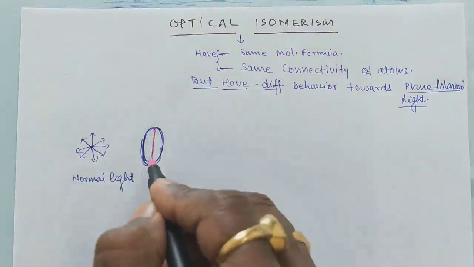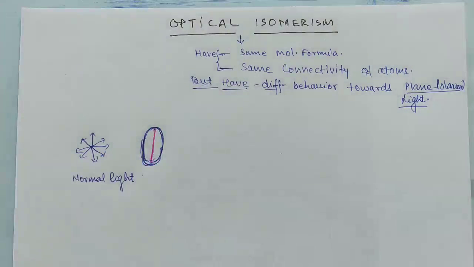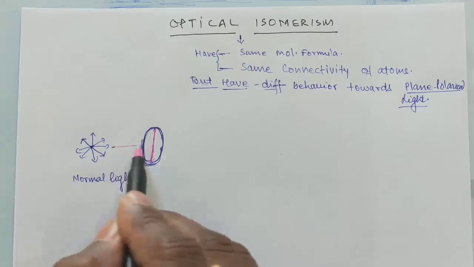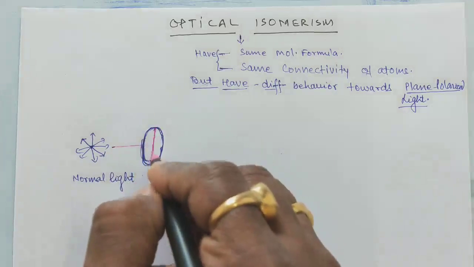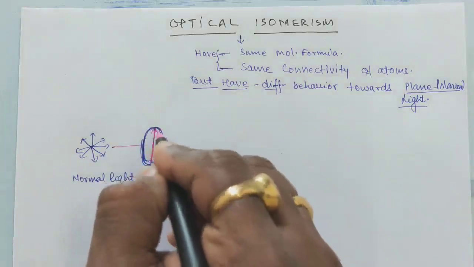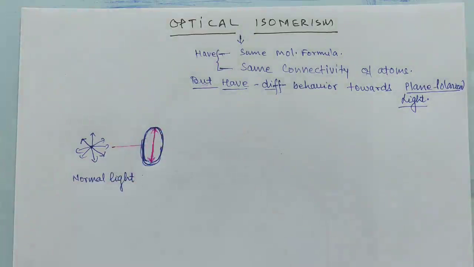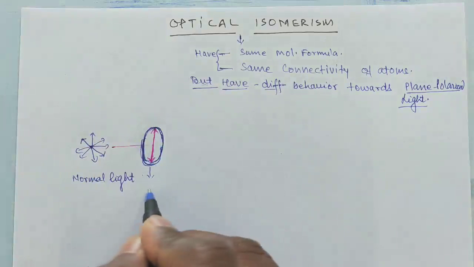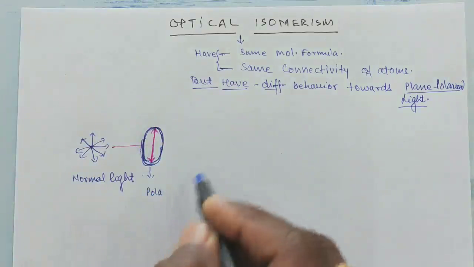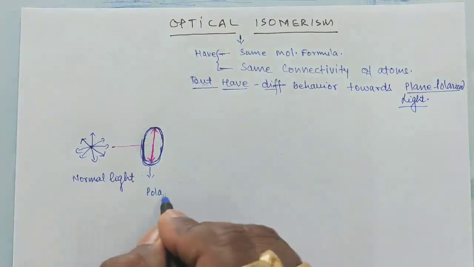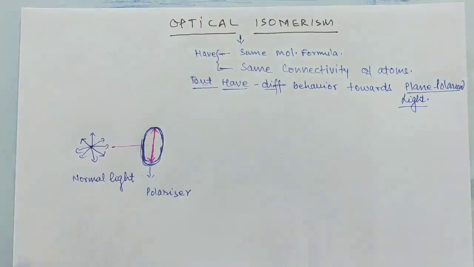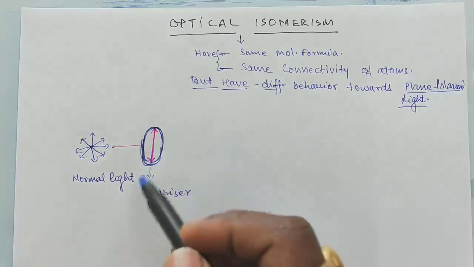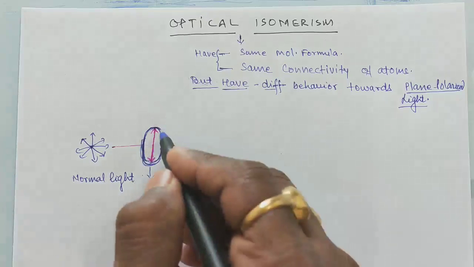It makes the other vibrations opaque. This is the propagation, this is the polarizing axis in the polarizer. Every polarizer has a polarizing axis.